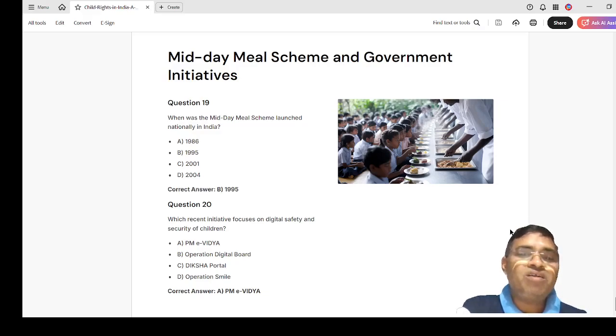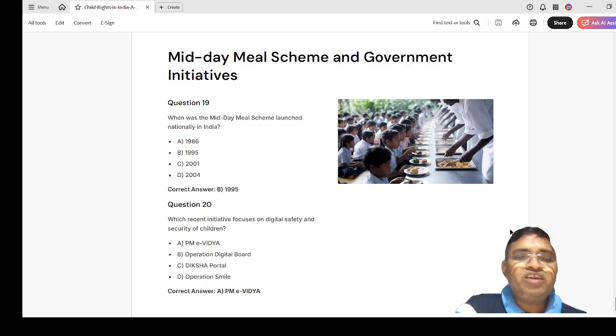See, the options are: A. 1986, B. 1995, C. 2001, D. 2004. When was the midday meal scheme launched nationally in India? It is in 1995.